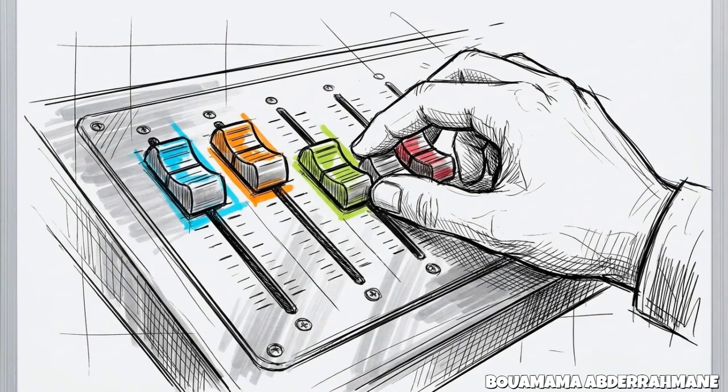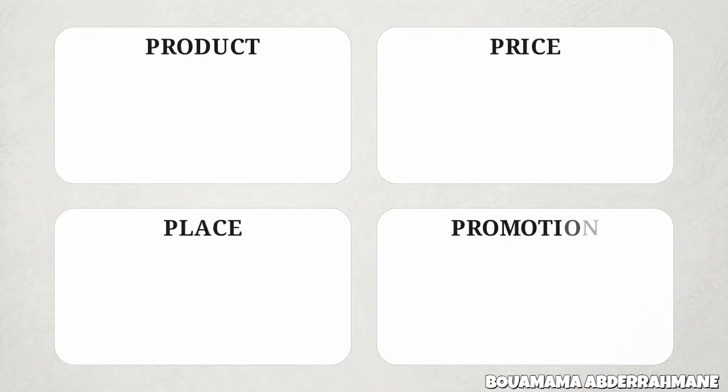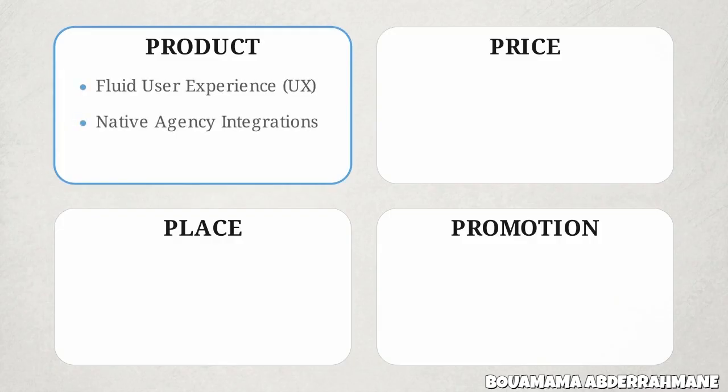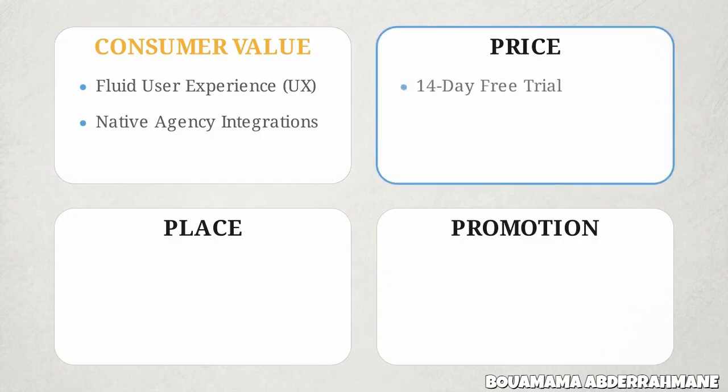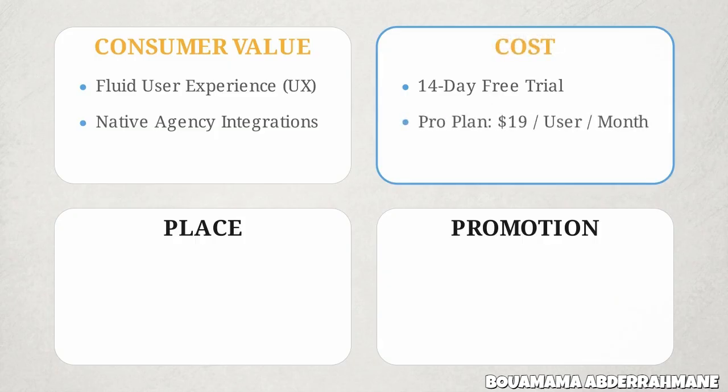The final step is positioning. This defines exactly how our tool stands out against massive incumbents like Trello or Asana. Our unique value proposition is highly specific. An AI project manager that automatically reschedules all agency timelines whenever a delay occurs. By tightly defining this exact audience and isolating their precise problem, every subsequent product and marketing decision is now predetermined